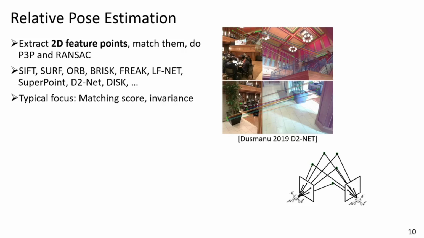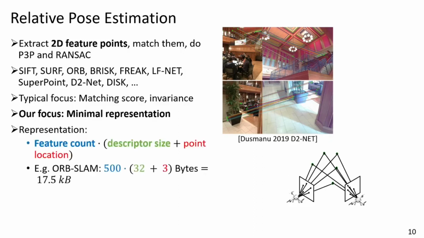The problem is that the typical focus of these features is the matching score. Essentially, they extract thousands of feature points and they want to maximize the number of feature points that correctly match. In addition, recently there has been an effort to train invariances, such as viewpoint invariance or invariance to strong appearance changes, such as day to night or seasonal appearance changes. Our focus is very different. We want to have a minimal representation that will simply just allow a good relative pose estimation.